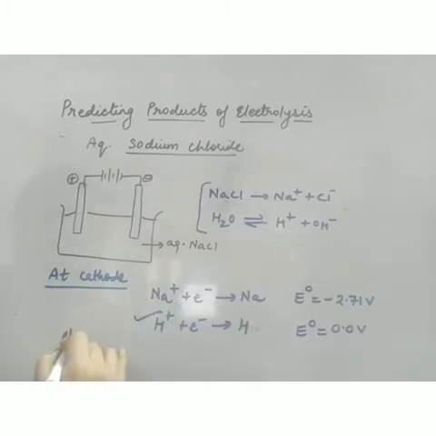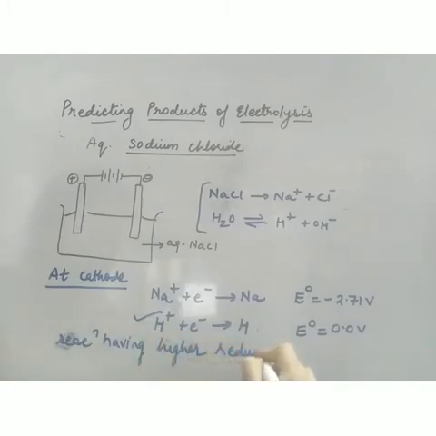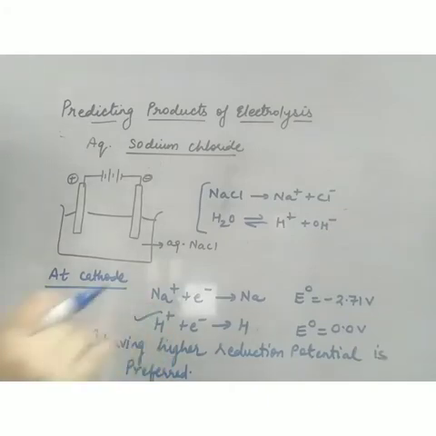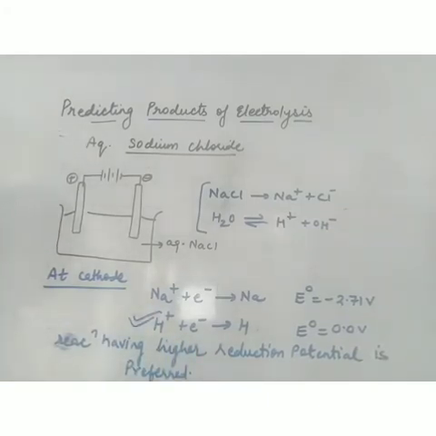So the probable reaction at cathode is H plus plus electron gives H, and the product at cathode is hydrogen gas. Na plus will remain in the solution.